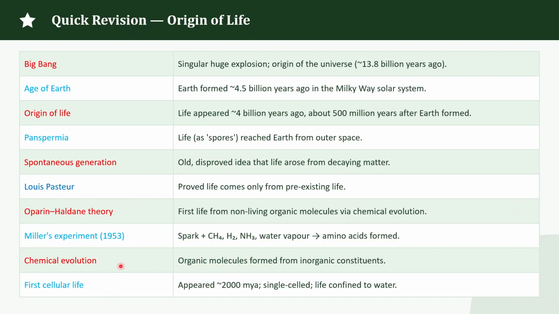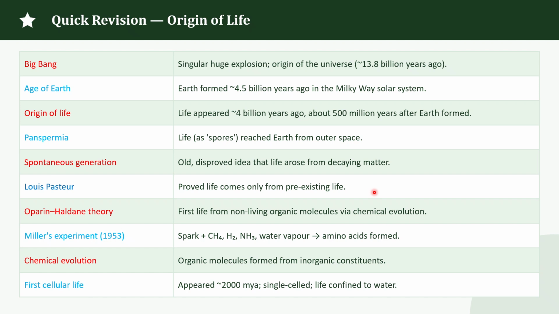So let's have a quick revision. The universe is approximately 13.8 billion years old, and Earth was formed approximately 4.5 billion years ago, and then life appeared around 4 billion years ago. Panspermia is the idea that life may have come from outer space, and spontaneous generation is an old idea that life would arise from decaying matter, and this was disproved. Louis Pasteur showed that microorganisms come from pre-existing life and disproved spontaneous generation.